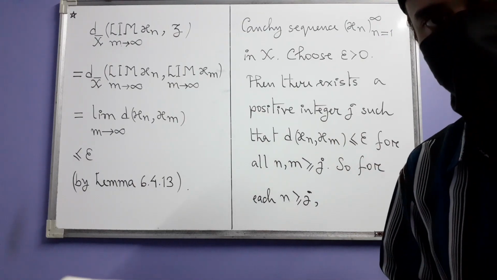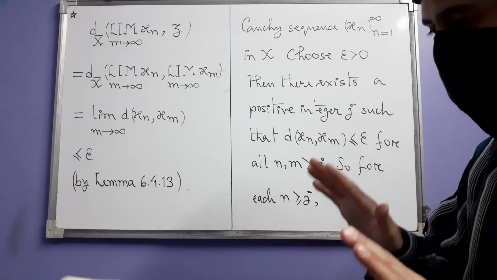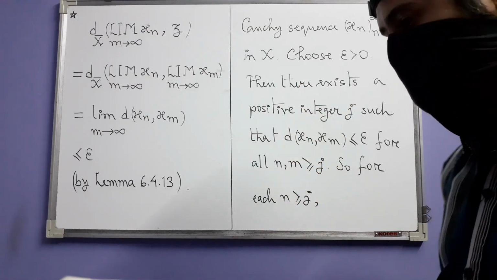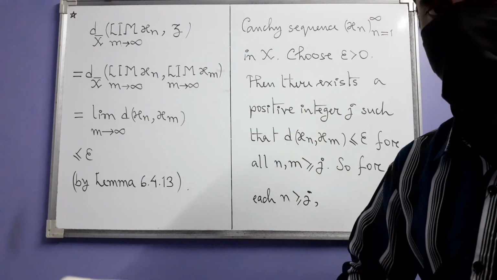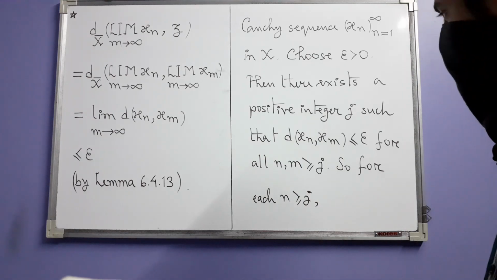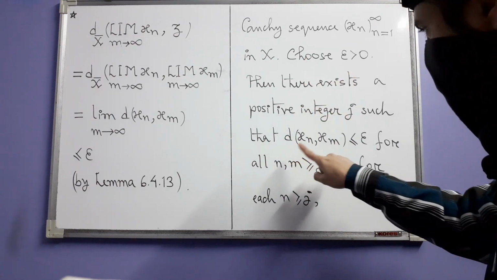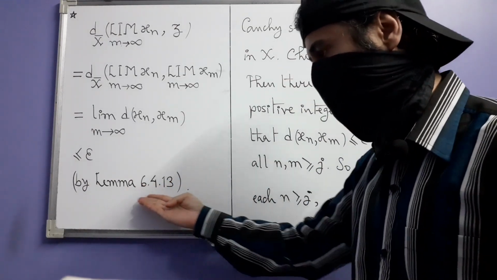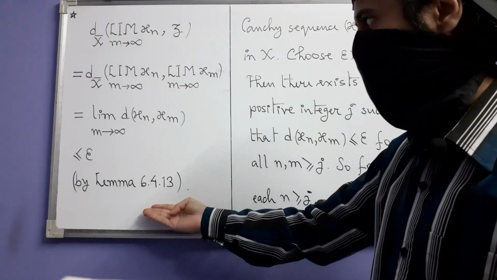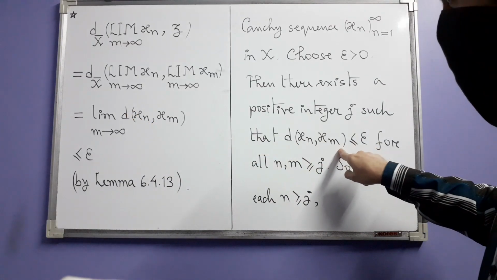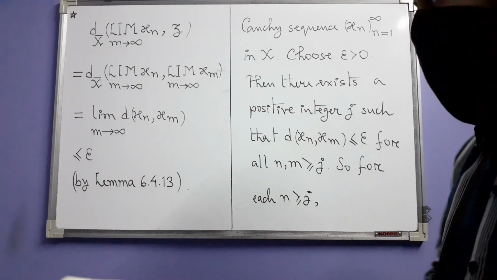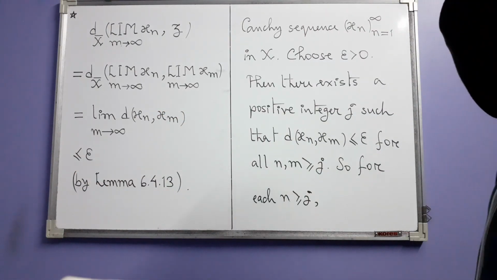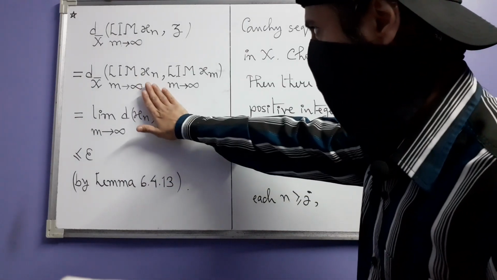M changes, right? This n stays fixed and that is j. This entire thing now becomes a sequence of real numbers where the index is m. And all the terms of that sequence are less than or equal to epsilon. So by the comparison principle, if you recall, the limit of this sequence, which we already know exists, will also be less than or equal to epsilon. Okay. This, however, is equal to this.